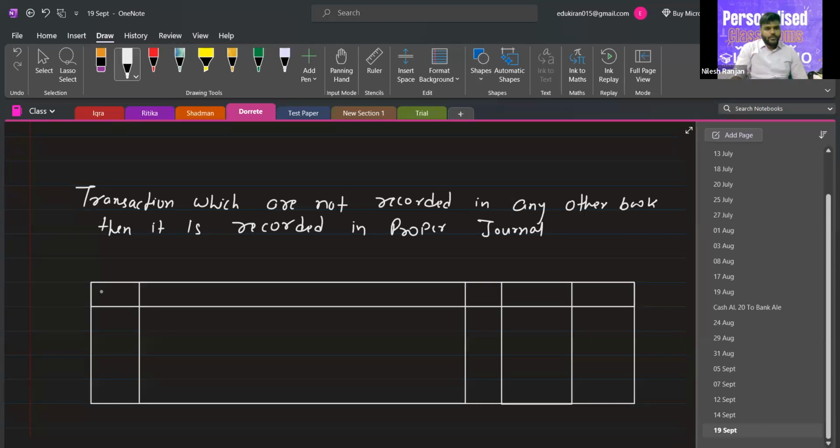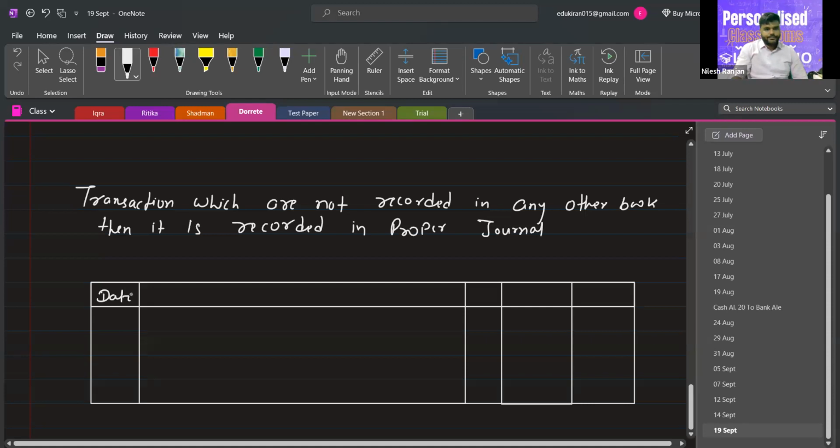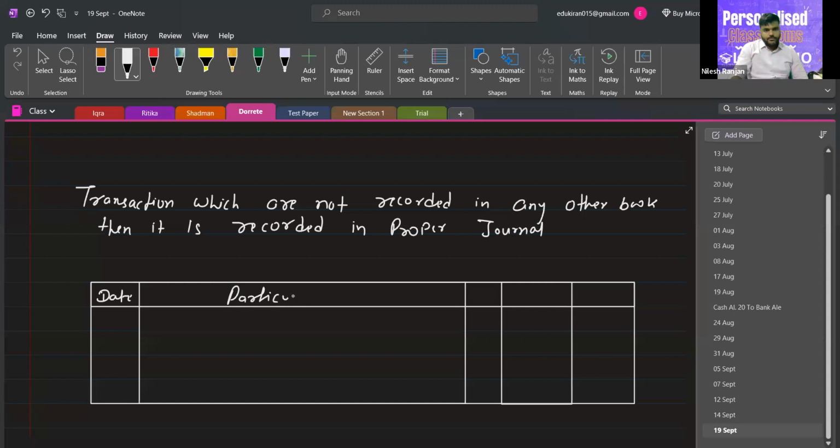So date, particular, LF, debit amount and credit amount. This is the proper journal. Okay, is this clear? Yes. The format is the same.